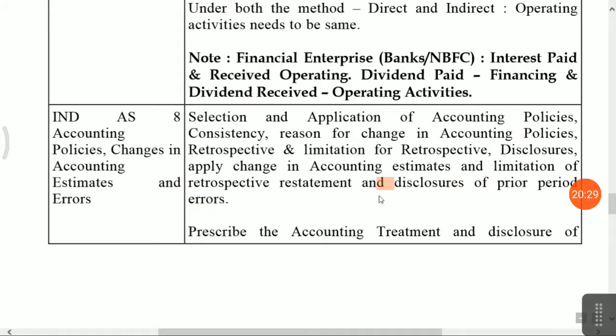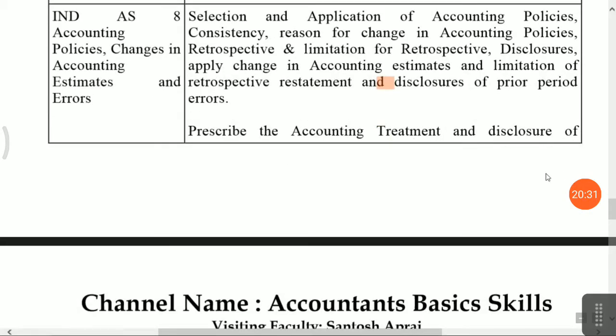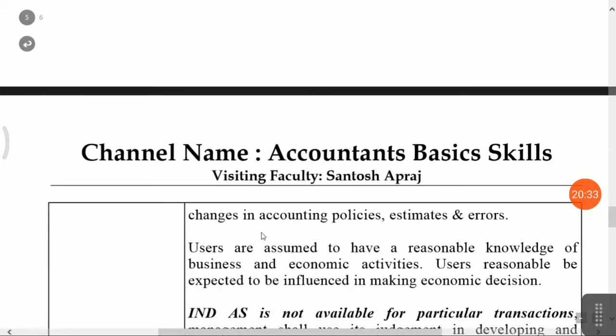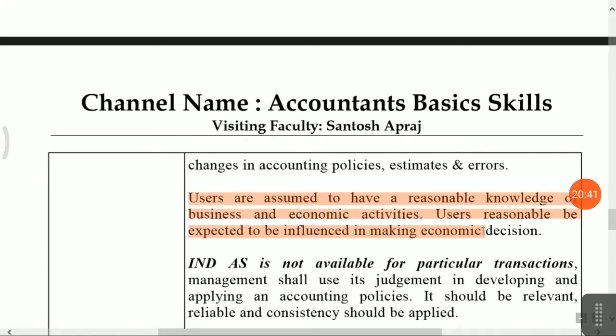Okay, next one is to prescribe the accounting treatment and disclosure of changes in accounting policies, estimates and errors, which you have to disclose in your significant accounting policies and notes to accounts. Okay, friends, users are assumed to have reasonable knowledge. Now, who is the user?